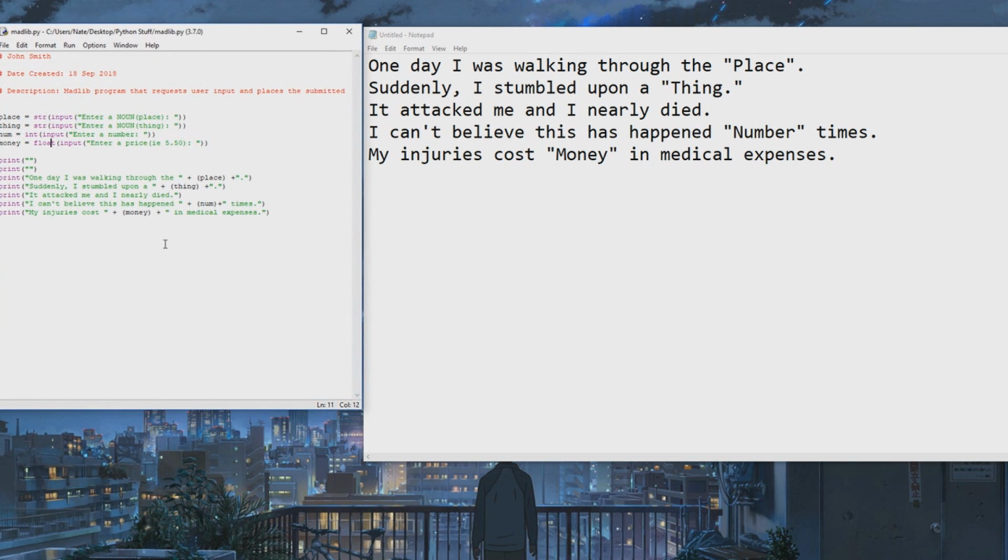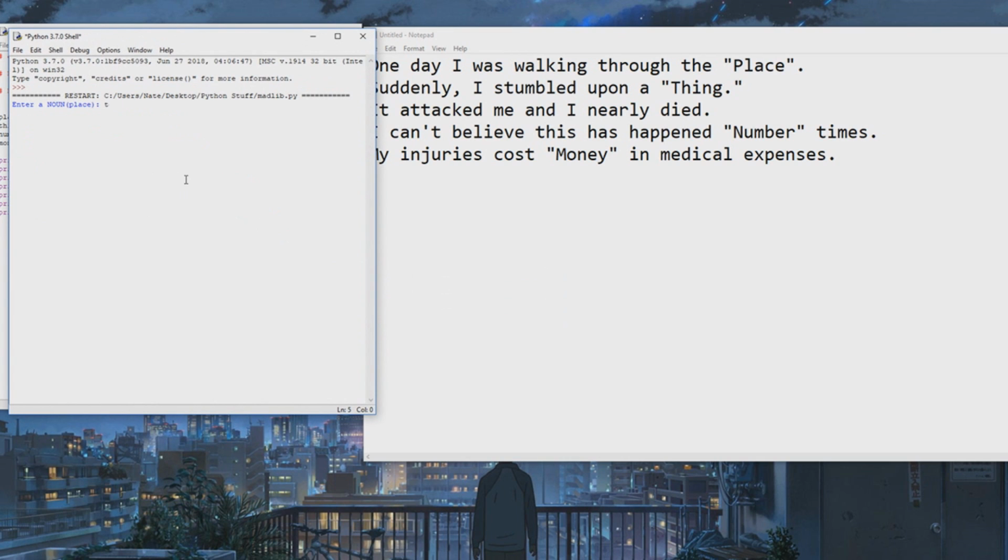Alright. So another thing that I want to do is when it outputs the money, I would like it to have a dollar sign. Or not instead, but a dollar sign with the money instead of just showing the decimal. What I'm going to do is just put the dollar sign here. Actually, I think that should work. Let me just double check. For a pizza.